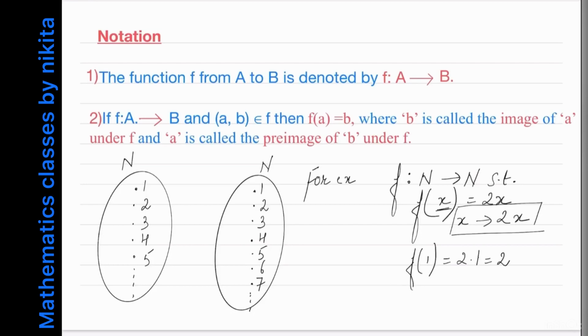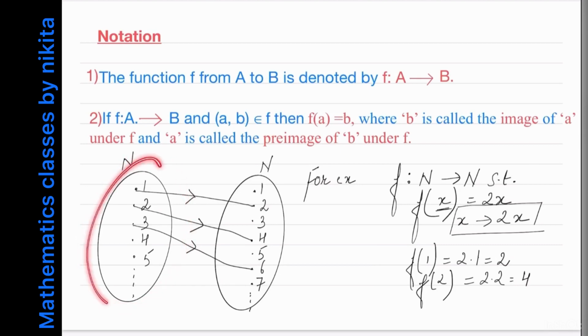So that means 1 is related to 2. Okay, then what is f of 2? f of 2 is equal to 2 into 2, which is equal to 4. So that means 2 is related to 4. Then 3 will be related to 6. So you just have to double it. Then 4 will be related to 8, and so on. So you can see that every element of the domain has an image.